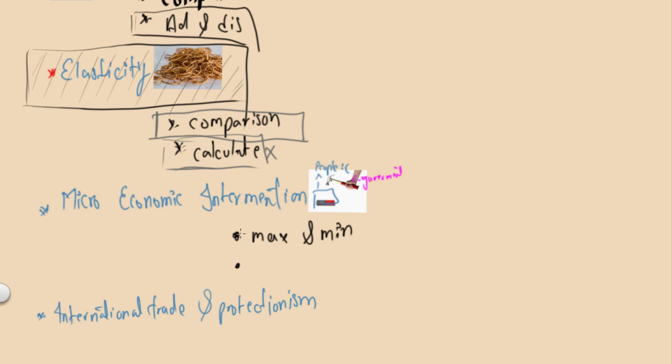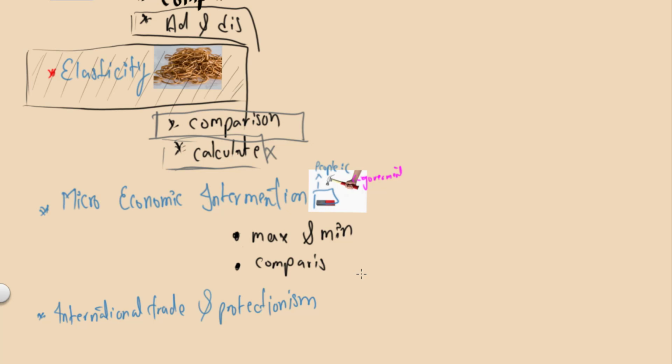The second type of question in this topic you'll get in section B of paper 2 is about comparison. So is putting maximum prices or putting minimum prices always the best case to control pricing, or is it always the best case to allocate resources, or whatever the question might be.